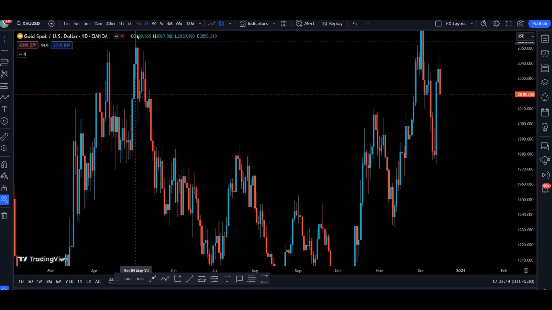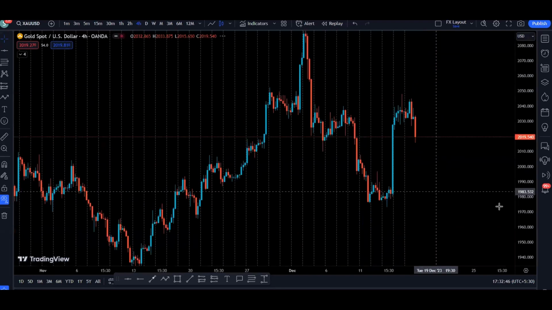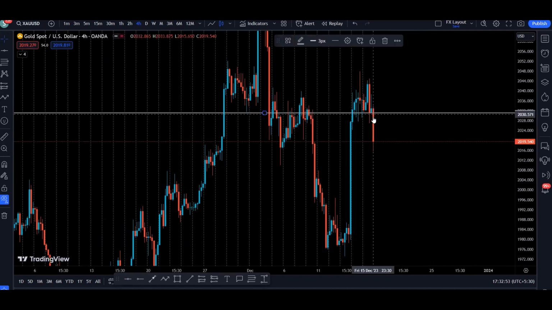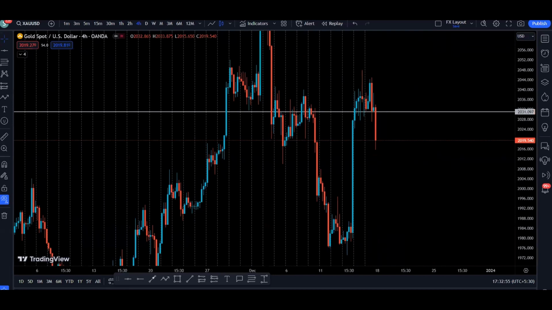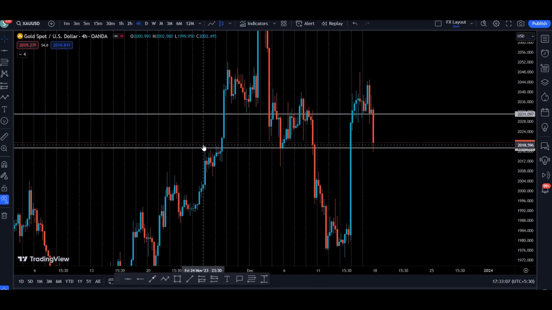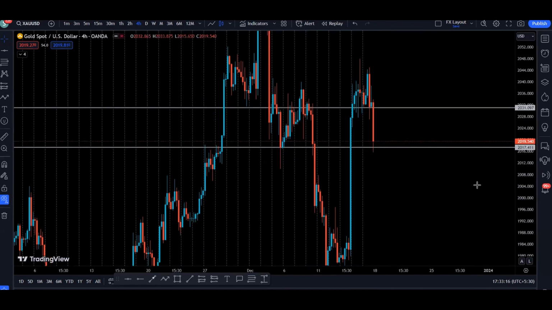So let's go to the 4-hour time frame to see more detail on what is happening. On the 4-hour time frame, we can see that we had this level. This was a support level. Price broke this level and came to the downside. Now, this is going to act as a resistance to the price. Now, what is the support for the price? If we look a little bit left, we can see that we have a support area, right? We have this resistance, here it acted as a support. Right now we closed above this level, which is going to act as a support to the price.